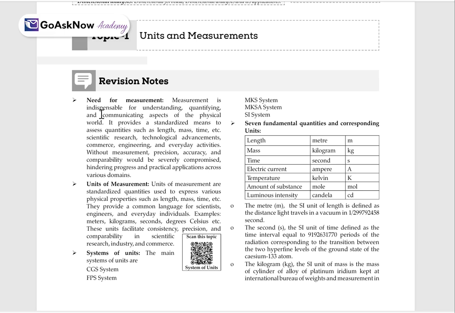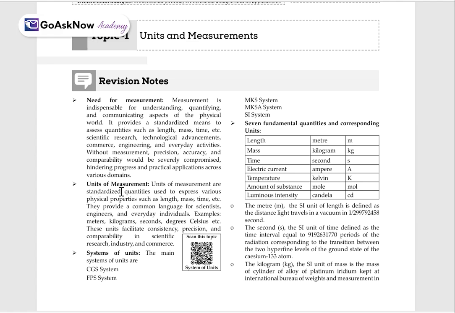Measurement is indispensable for understanding, quantifying, and communicating aspects of the physical world. It provides a standardized means of assessing quantities such as length, mass, time, etc. It is also essential for scientific research, technological advancement, commerce, engineering, and everyday activities. Without measurement, precision, accuracy, and comparability would be severely compromised, hindering progress and practical application across various domains.